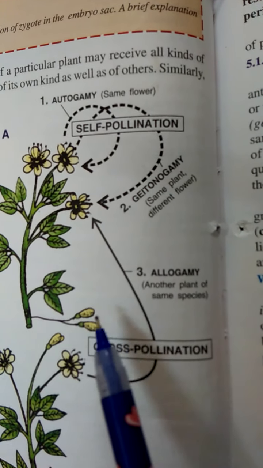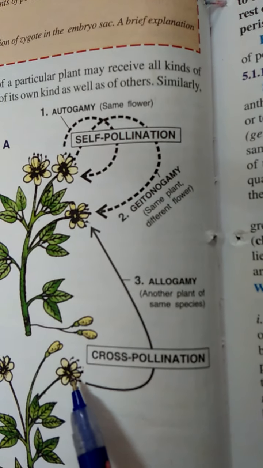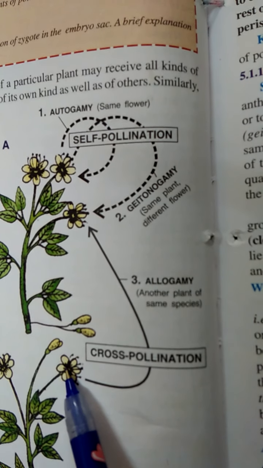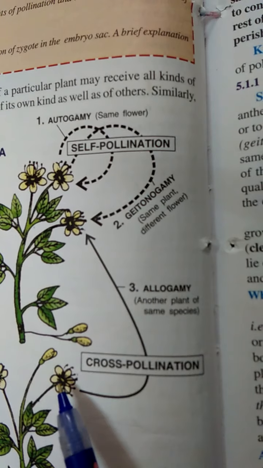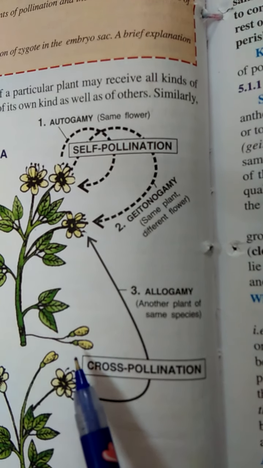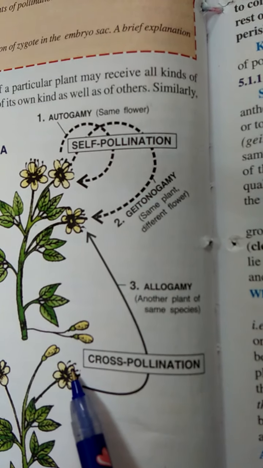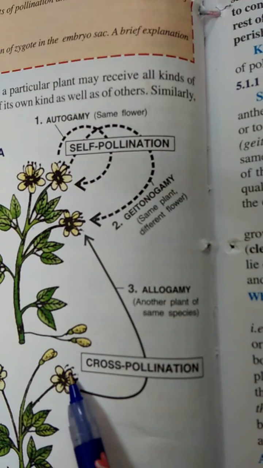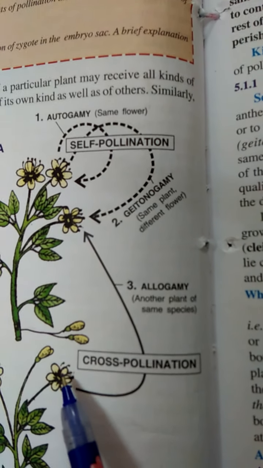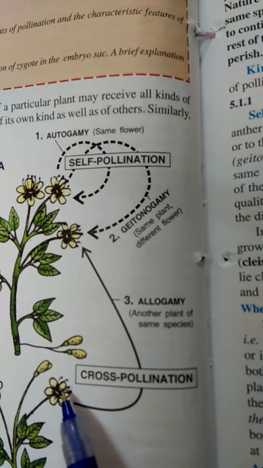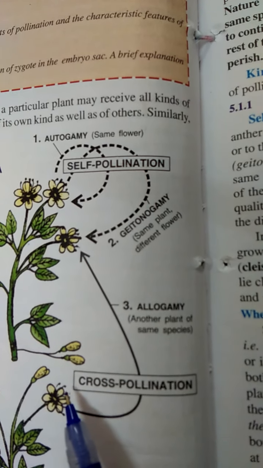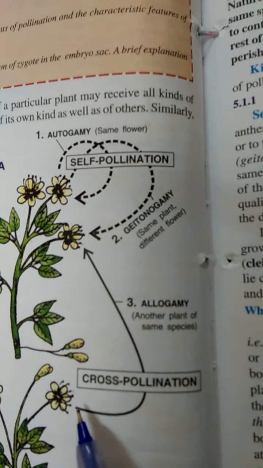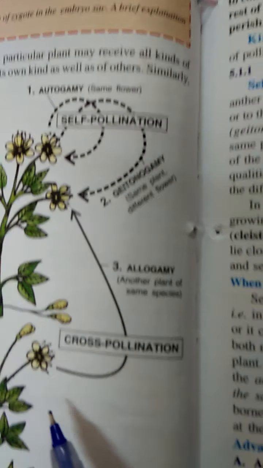Listen children, so many pollen grains can reach the stigma of the flower, but only the pollen grains of the same species can grow and reach the ovary. So make this clear.